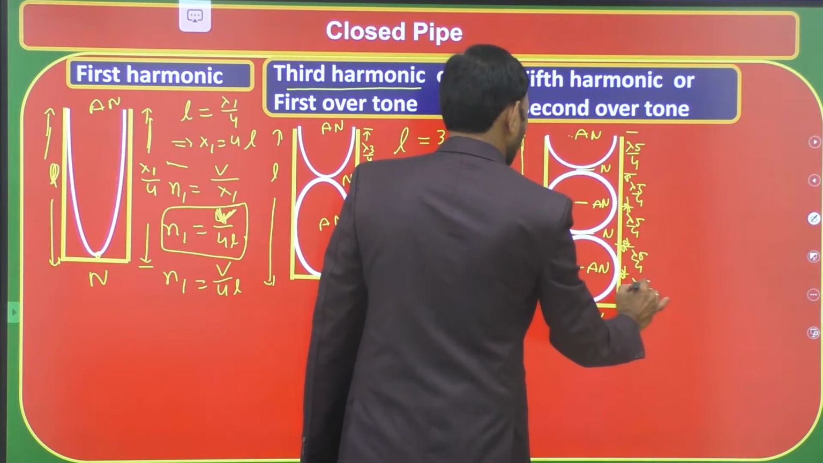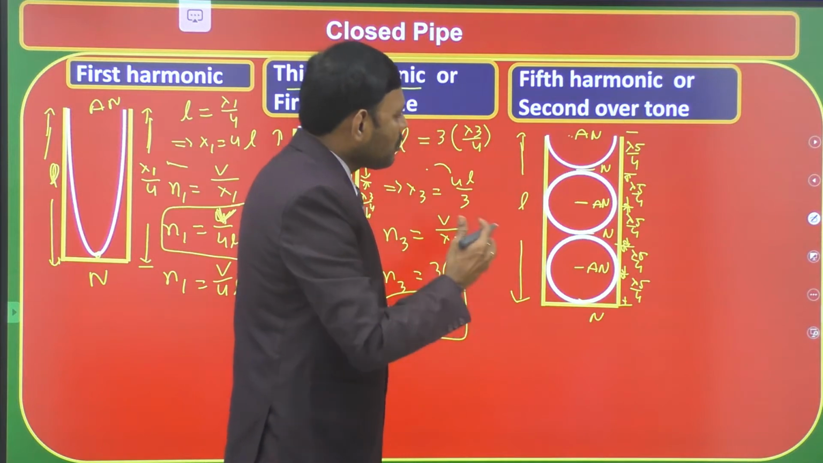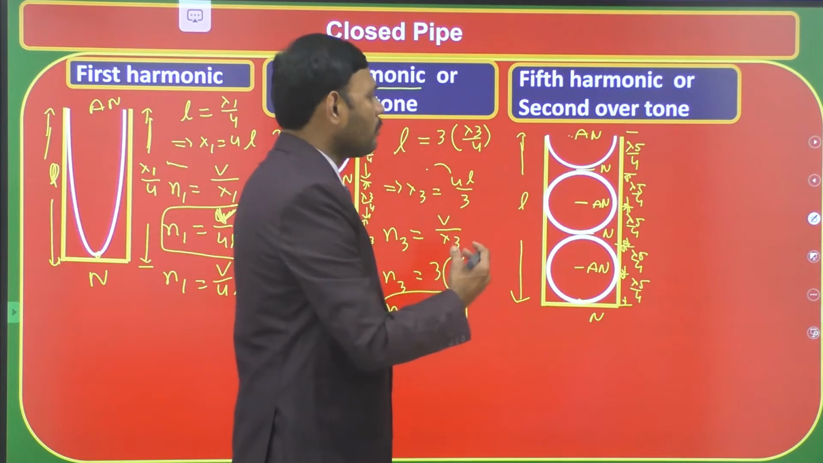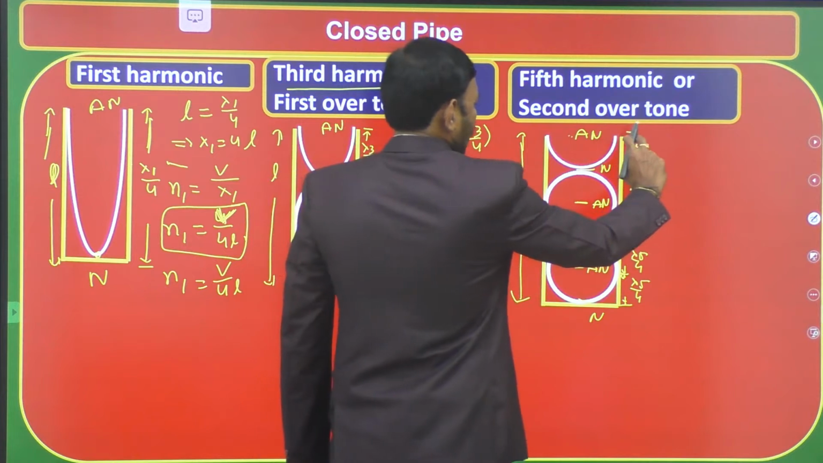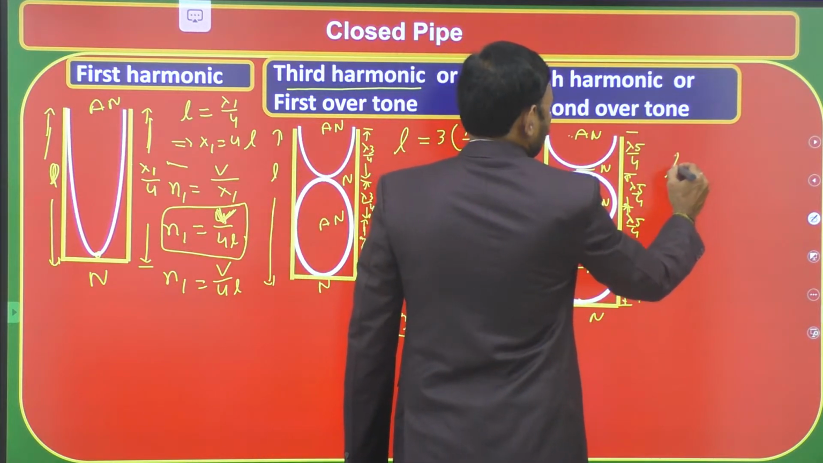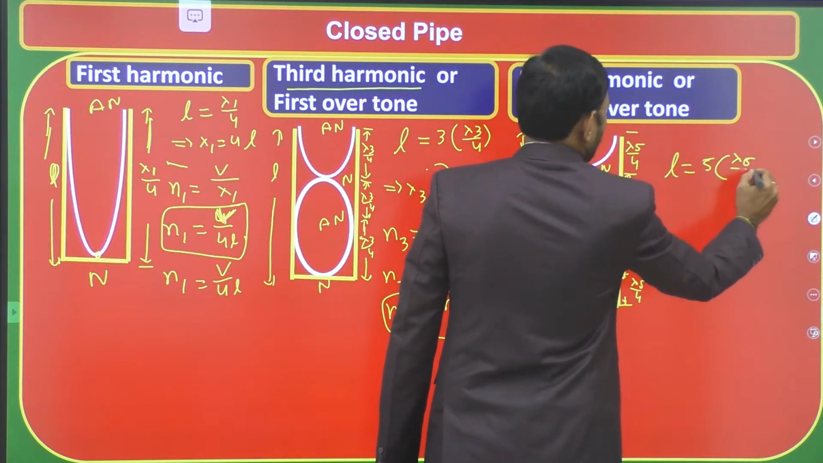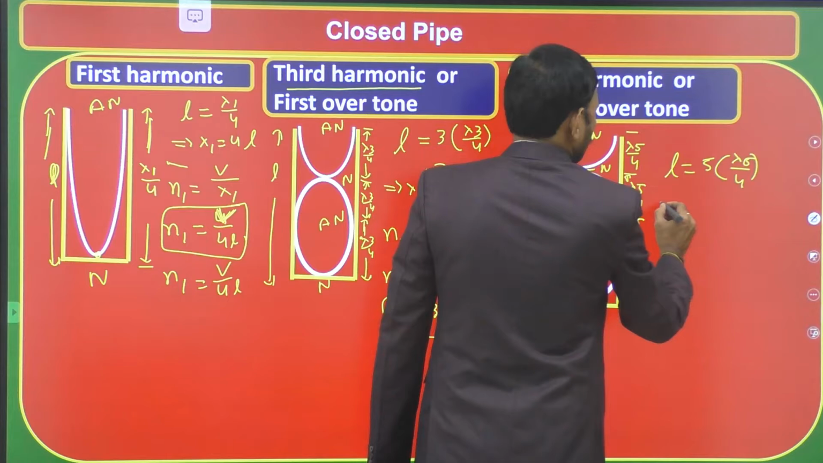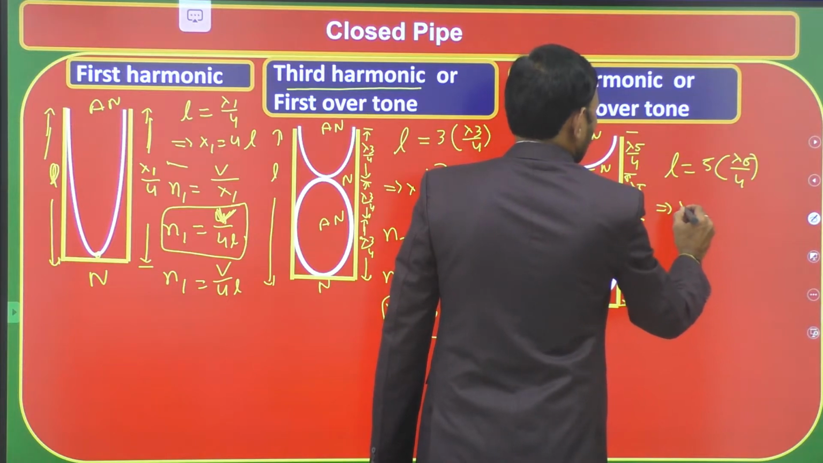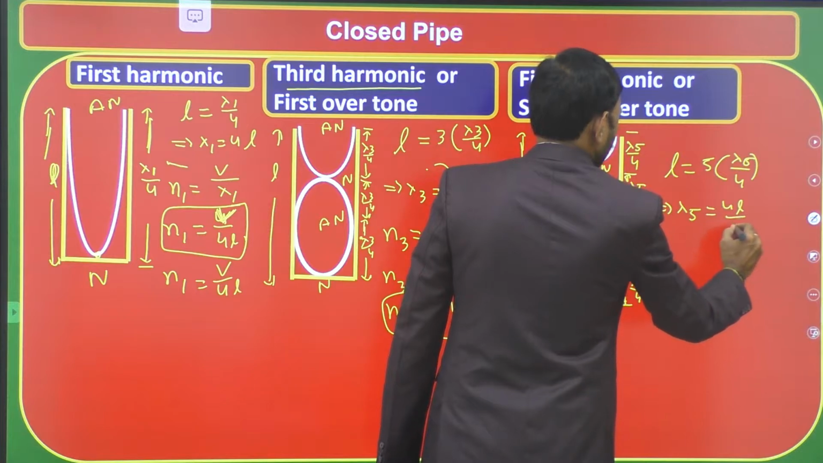Distance is lambda 5 by 4. We have 5 pairs of antinode-node separation in the fifth harmonic. So lambda 5 by 4 occurs 5 times. Therefore the length of the closed tube is 5 times lambda 5 divided by 4. From this we write lambda 5 is equal to 4L divided by 5.